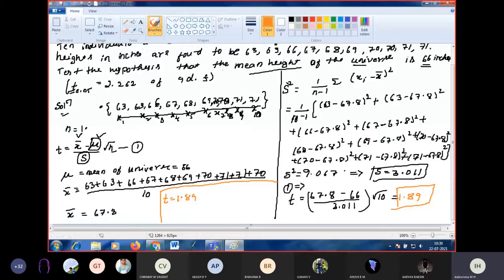And they are given in the question, in the data, the t value at the 5% level of significance is 2.262. Whether it is less than or greater than? Our obtained value is less than the threshold value or greater than the threshold value?